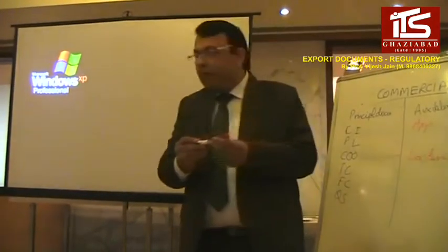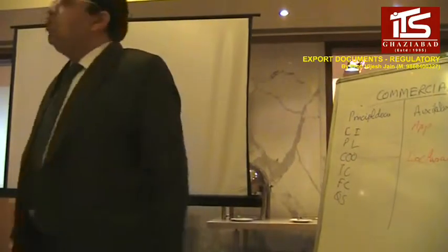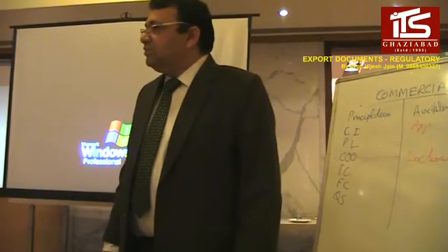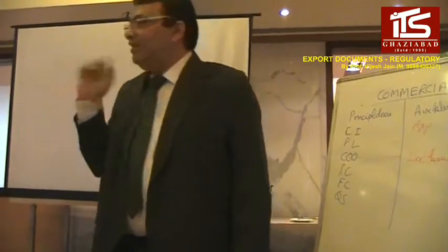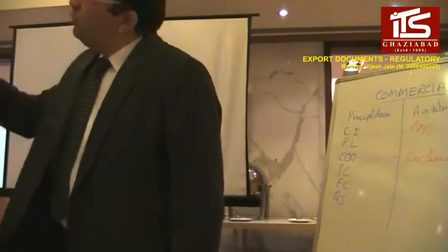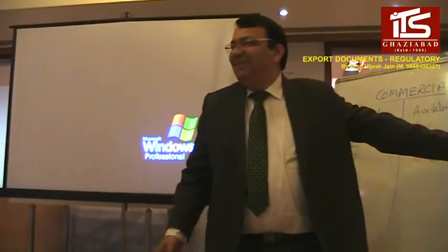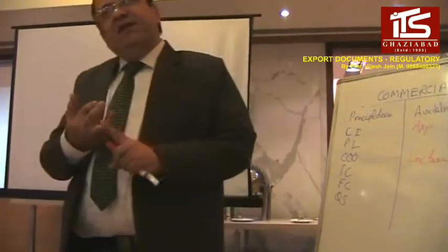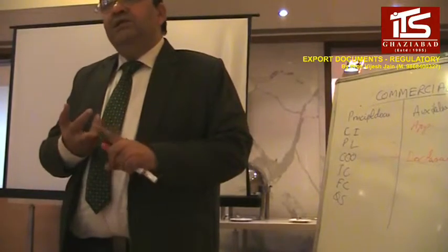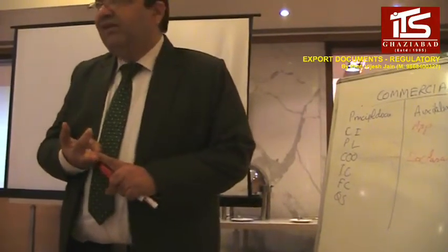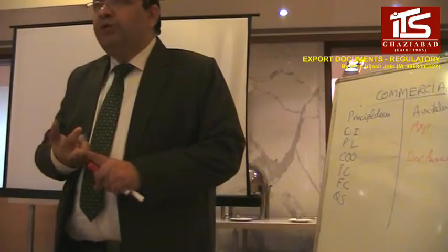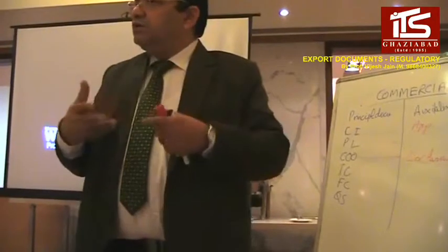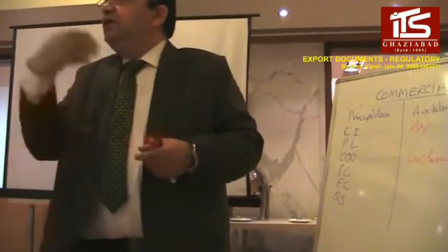What is the meaning of exchange control document? The same thing which I told you. When you export something and file the shipping bill with the customs, there is an exchange control copy of that shipping bill. That exchange control copy is nothing but the GR form, actually. The shipping bill has several copies. One is the main copy, second is the exchange control copy, third is the export promotion copy, the EP copy. First is the main copy which you communicate with the customs. The same material is the exchange control copy.